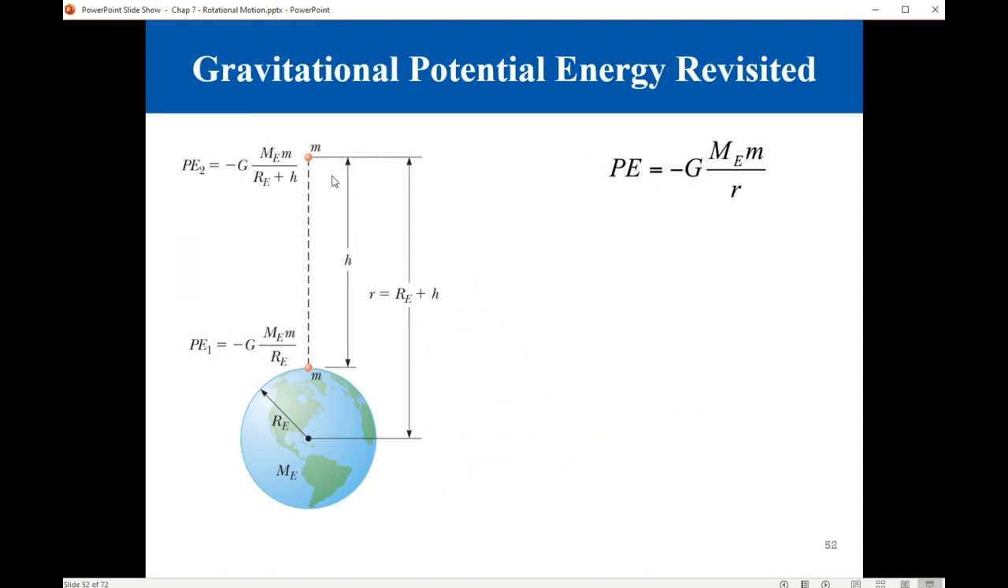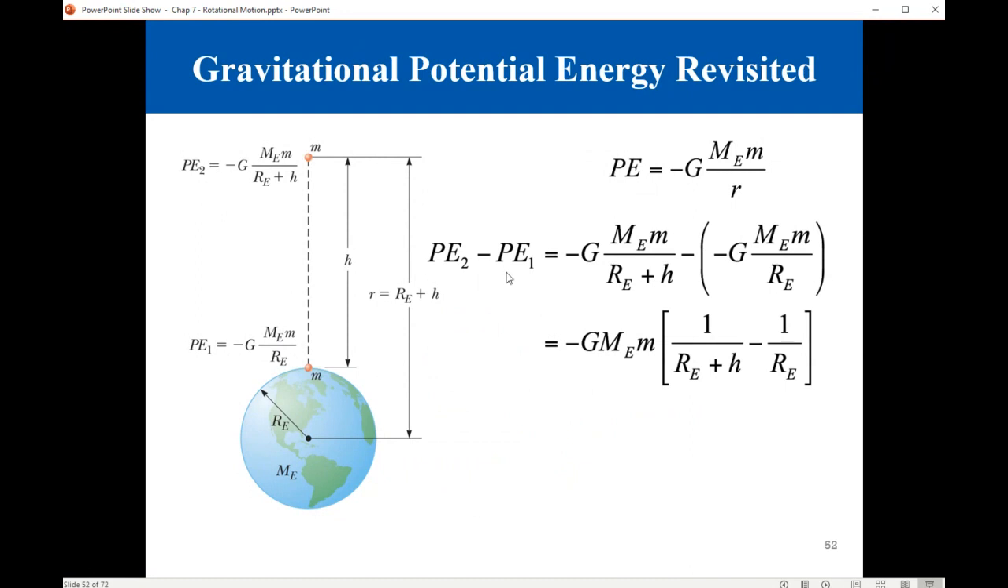Okay? If you consider a spaceship or satellite at some height h from the Earth's surface, that would be the potential energy at that location. You just replace r by the radius of Earth plus h. Then when that spaceship is on Earth's surface, we are dealing with just the radius of Earth. So that would be the potential energy at that location, and this is the potential energy at this location, and this would be the change in potential energy.